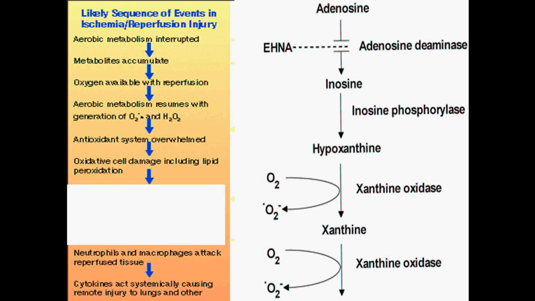Aerobic metabolism resumes with the generation of more superoxide free radical and hydrogen peroxide. By this, the inbuilt antioxidant system in the body gets overwhelmed, as a result of which oxidative cell damage occurs, which may lead to the remote injury to lungs and other organs.